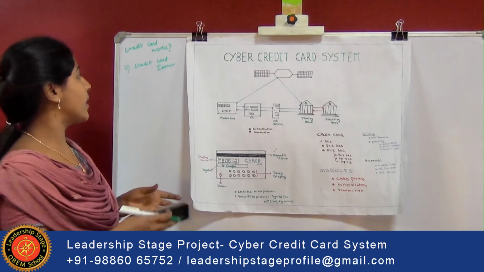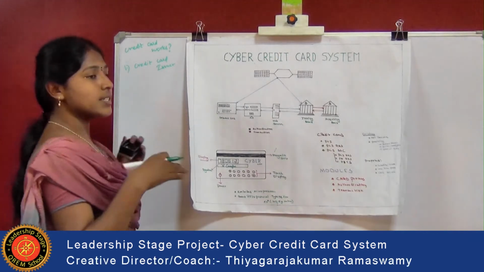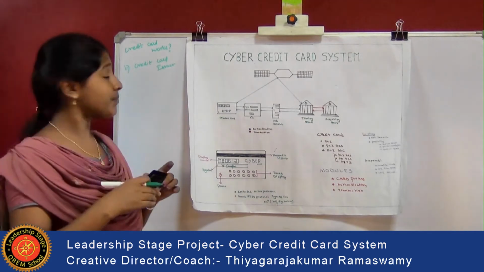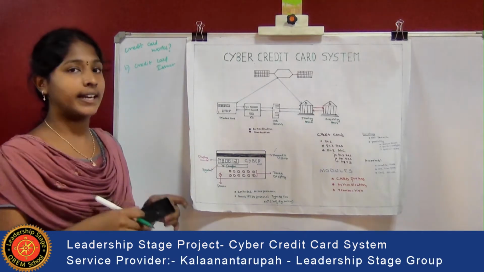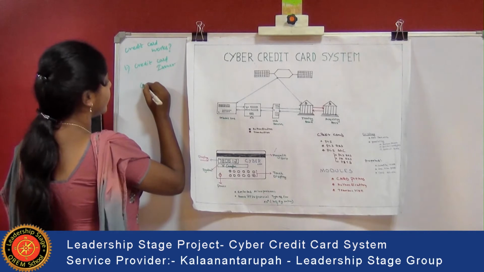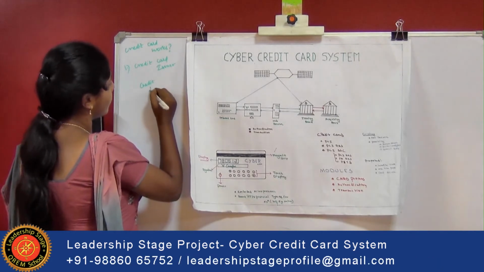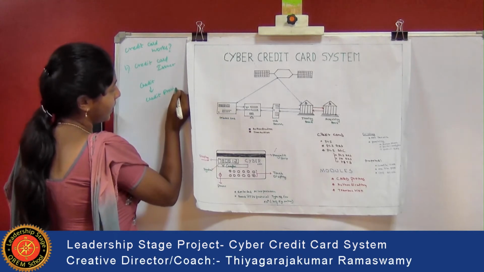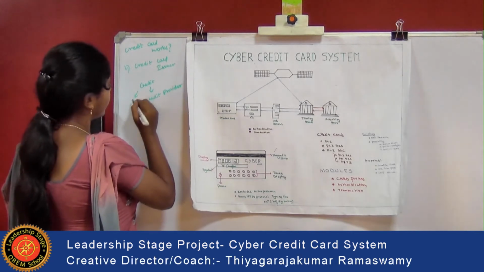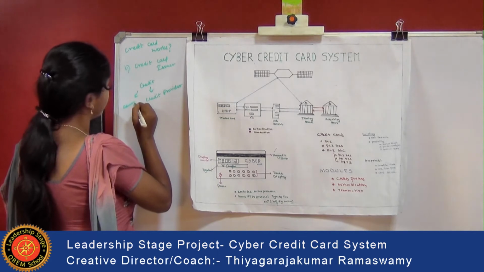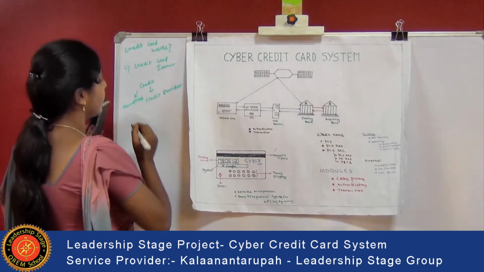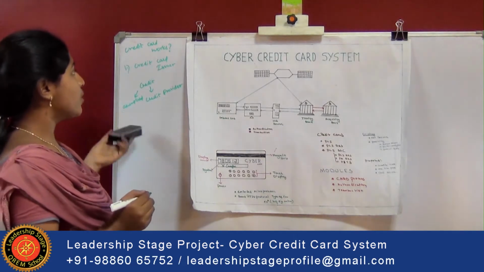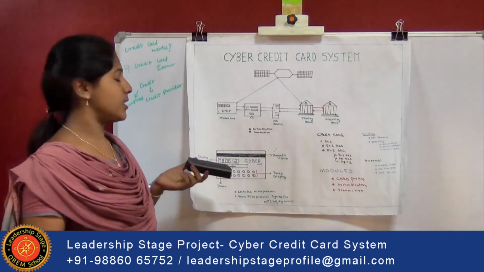Once his account is approved, he is allocated credit by the credit provider. Credit provider will allocate the credit for a person, and if the credit is approved, then he is given a credit card. So using his credit card, he can make all the purchases.